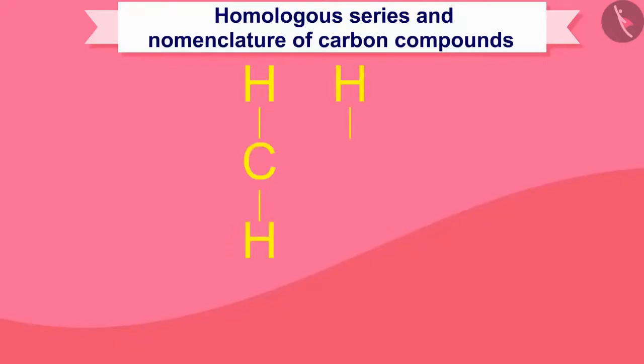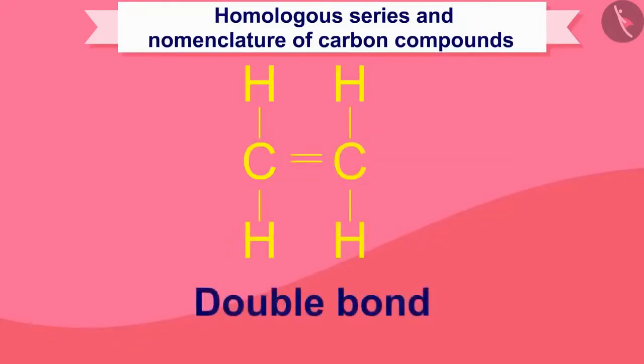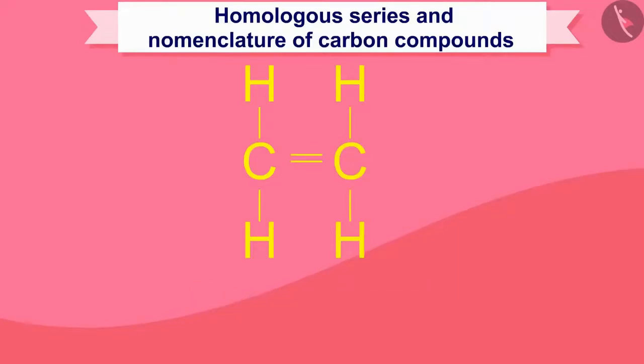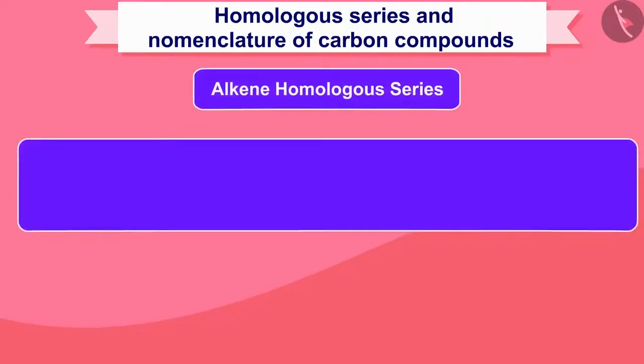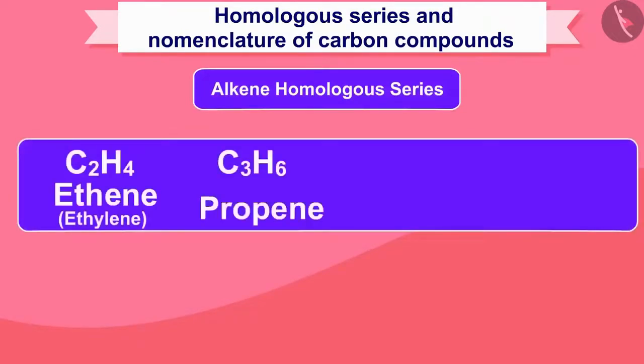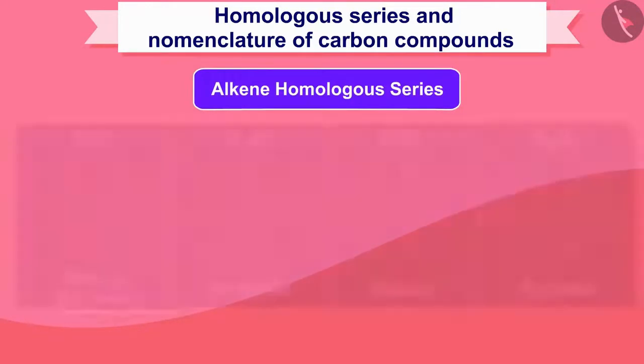If the hydrocarbon compound contains a carbon-carbon double bond, then that category will be called alkene. That is, "ene" will be added at the end of the name. For example, ethene, propene, butene, pentene, etc.